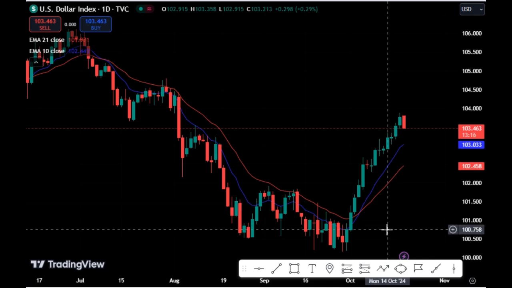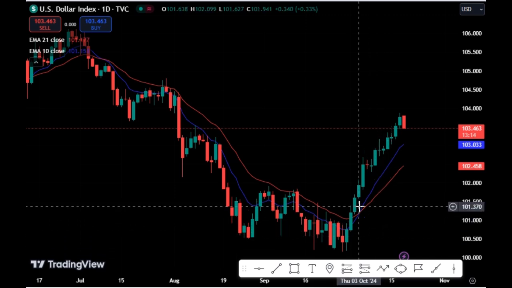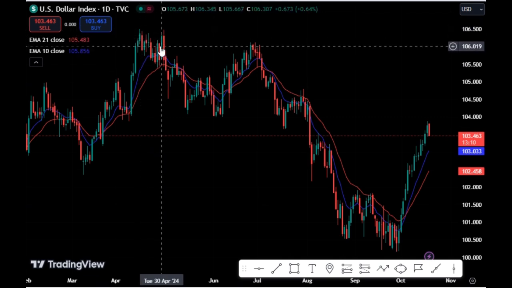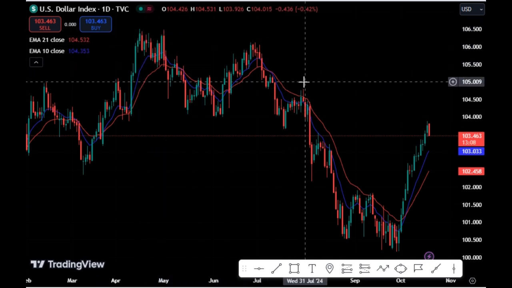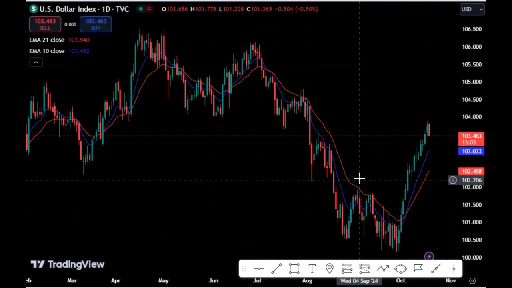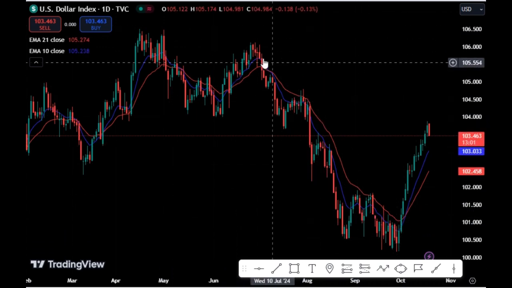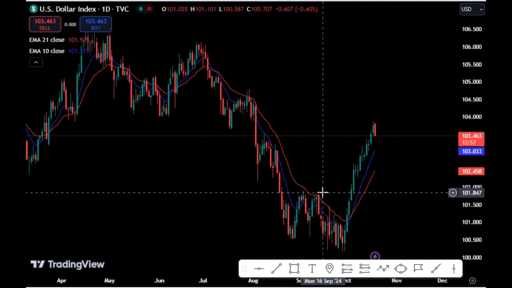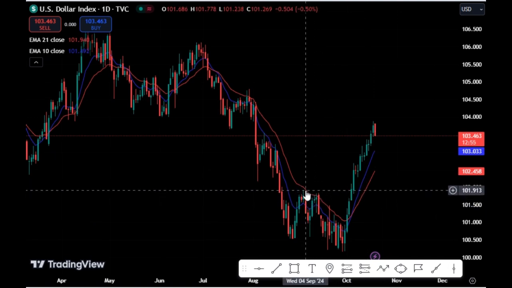You can see from my daily chart now, we still have a series of lower highs. So long we have this series of lower highs, it shows that this price was on a downtrend. Now look at what happened here. Now you can see that price has closed above a lower high.